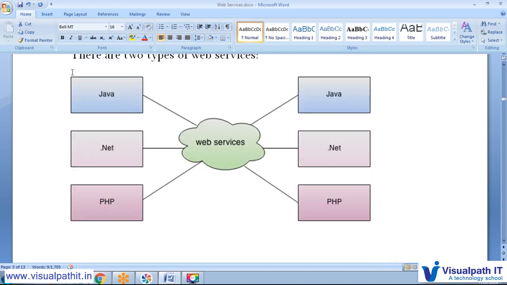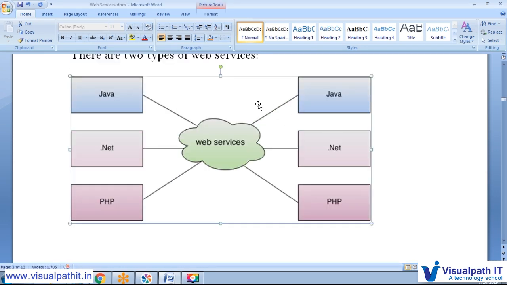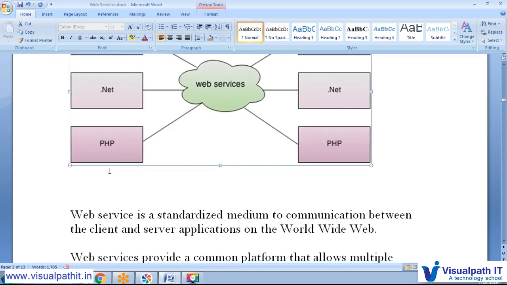Here we completely remove the technology dependency, we have the content dependency. So any technology can communicate, but the main thing is they must be able to receive particular content as well as generate a particular response.